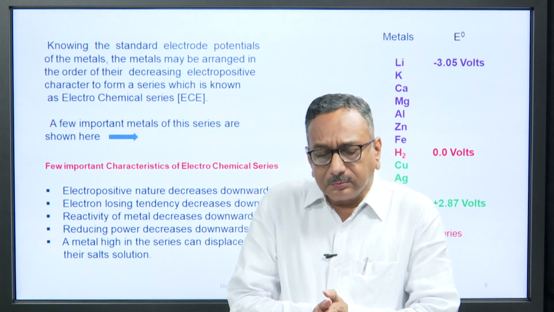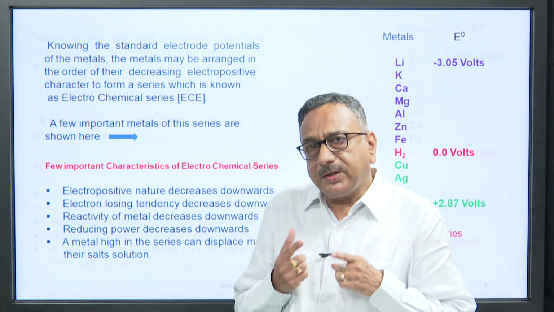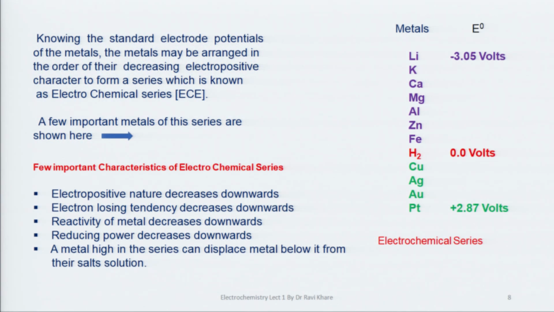After calculating the standard electrode potential of all metals, we now have the standard electrode potentials of all metals. Knowing the standard electrode potentials, the metals may be arranged in the order of their decreasing electropositive character to form a series which is known as the electrochemical series, ECS. A few important metals of this series are shown here.